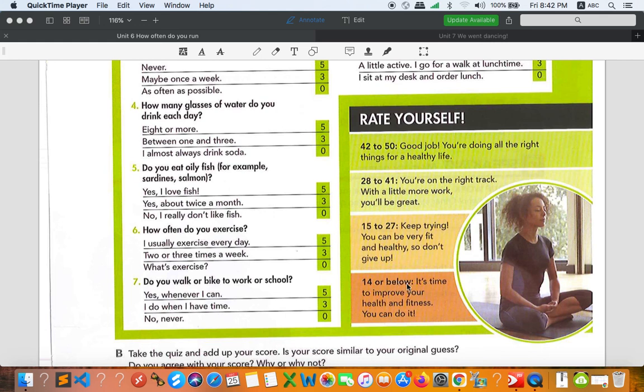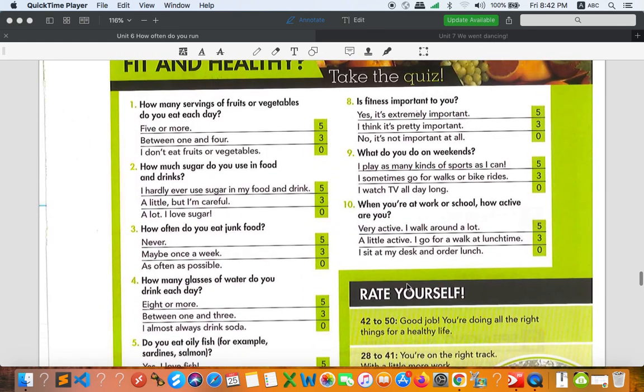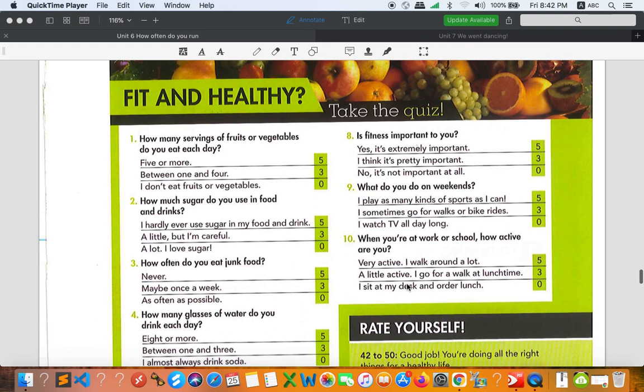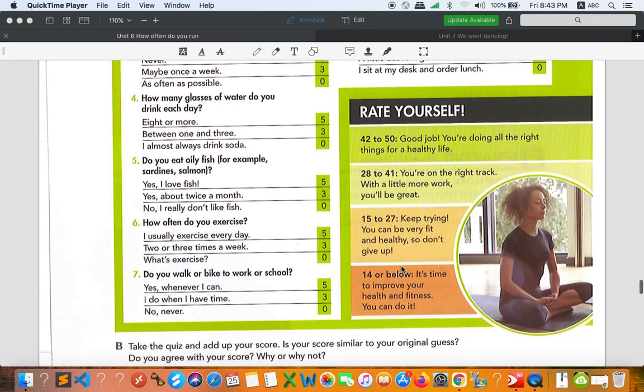All right, so nothing else, everybody. It's just a quiz about your own healthy lifestyle, so you have to answer the questions based on your own experience. And then you have to circle the answer. After that, you have to do a calculation to find out the total. And here is the score for you, so that you can go through this one.